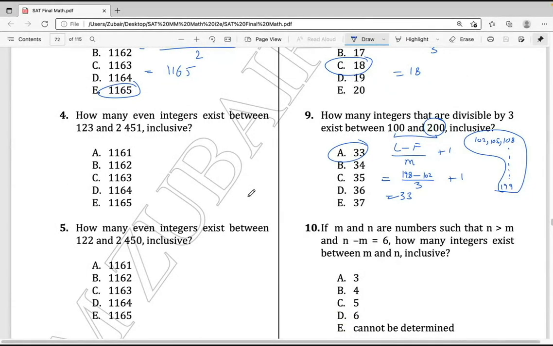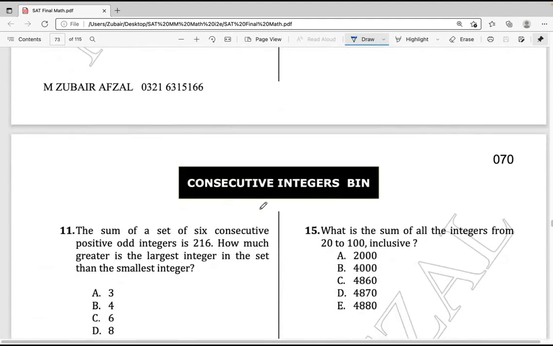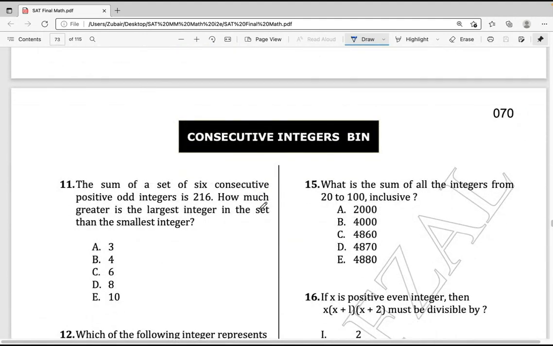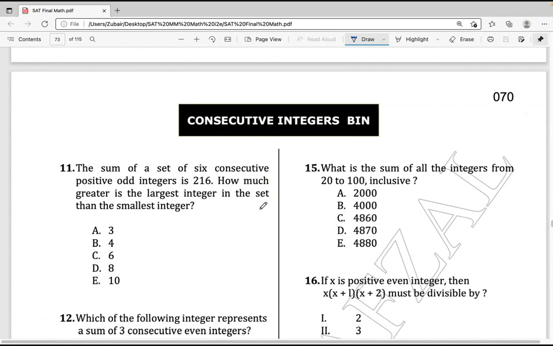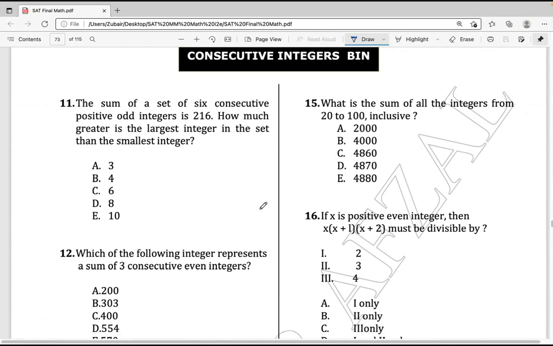You can handle difficult questions, but you may have forgotten easy ones because you did them 7, 8 years ago. So don't just read the name of the topic and assume it's easy. Go through those questions. Okay, sir.